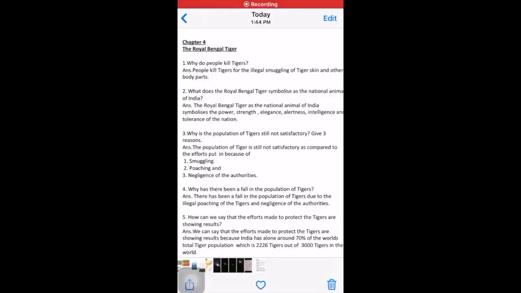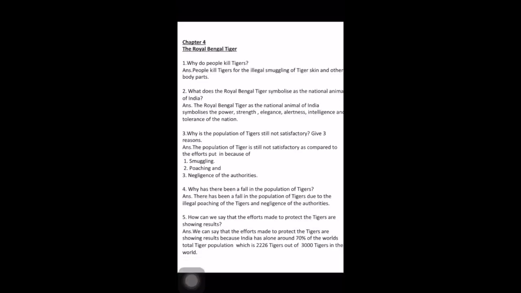Now the question answers. Chapter 4, Royal Bengal Tigers. Why do people kill tigers? People kill tigers for the illegal smuggling of tiger skin and other body parts. What does the Royal Bengal Tiger symbolize as a national animal of India? The Royal Bengal Tiger as a national animal of India symbolizes the power, strength, elegance, alertness, intelligence and tolerance of